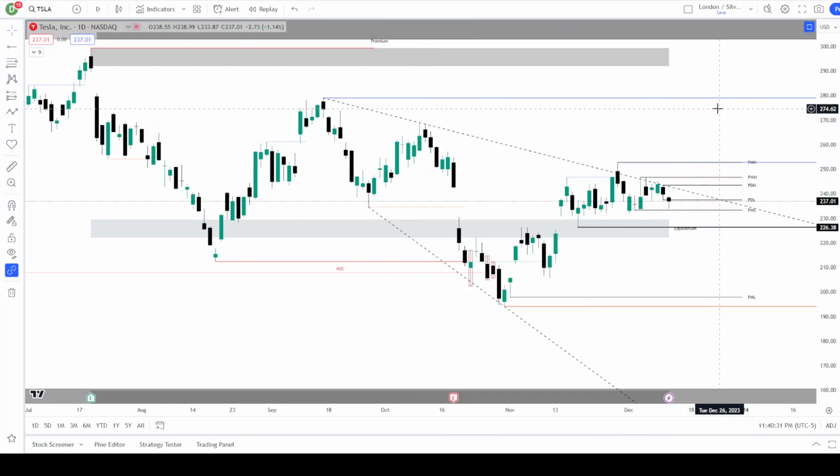So we'll see if PPI is received as positive, Powell comes out, doesn't pivot, doesn't rate hike, that could be received as very bullish, and we could just go running.